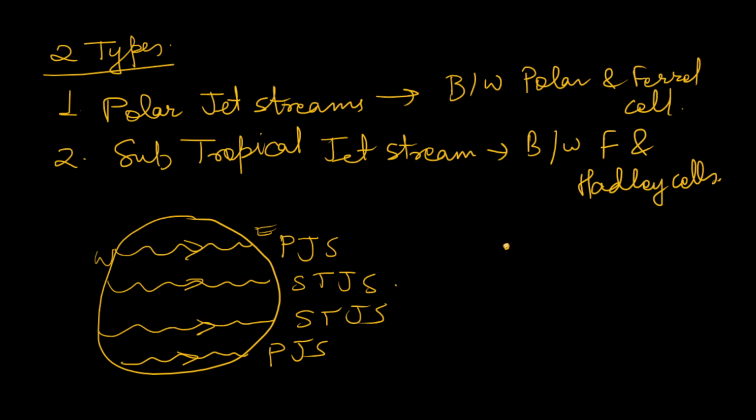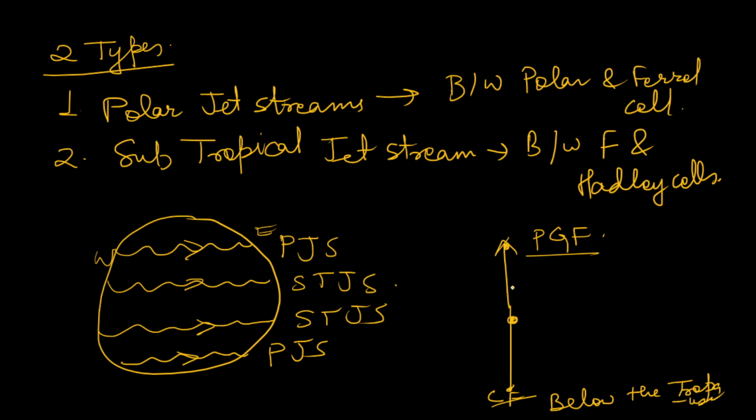This is the pressure gradient force, PGF, and this is the Coriolis force. So the resultant wind of the pressure gradient force and Coriolis force is nothing but the geostrophic wind. You can see the Coriolis force is below the tropopause.